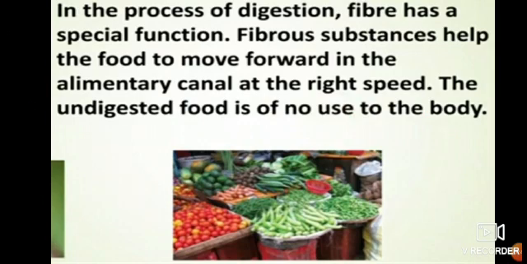In the process of digestion, fiber has a special function. Fibrous substances help the food to move forward in the alimentary canal at the right speed. Undigested food is of no use to the body.